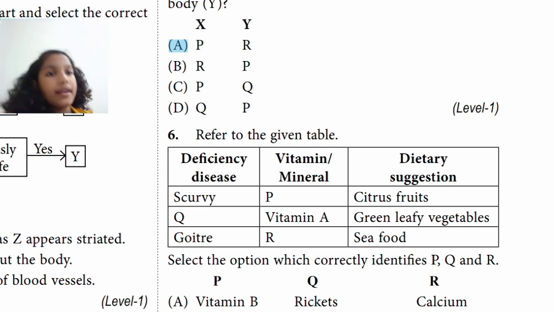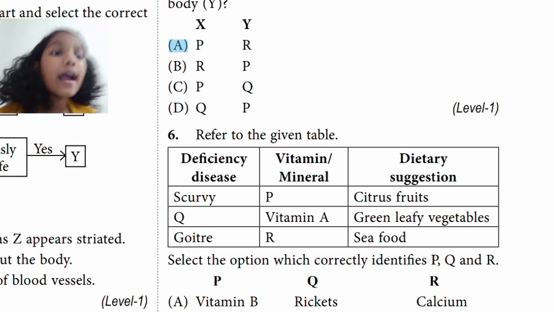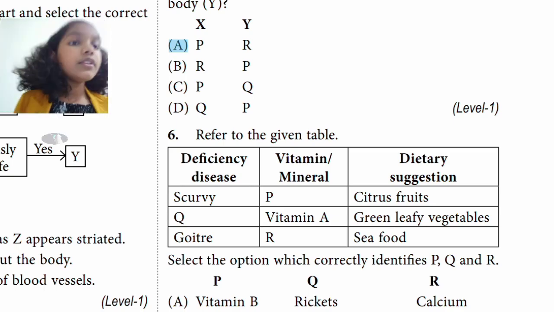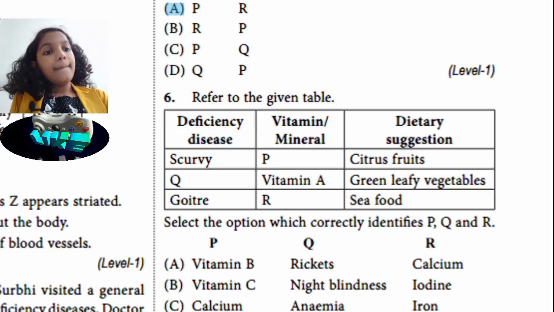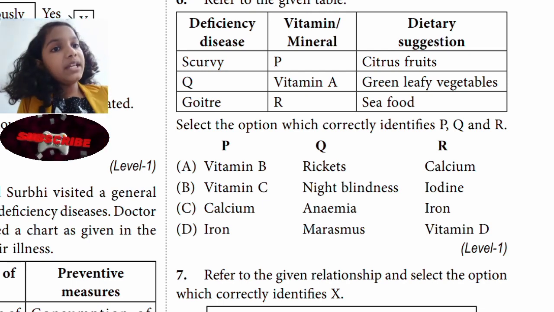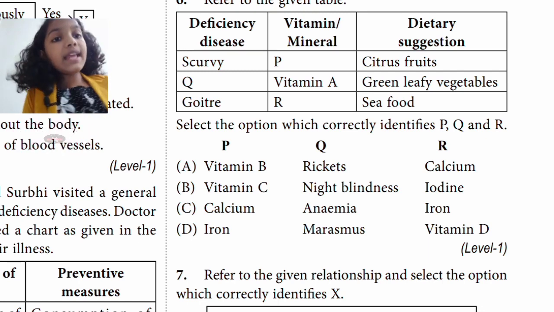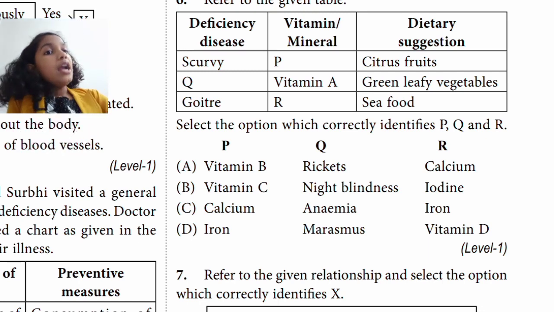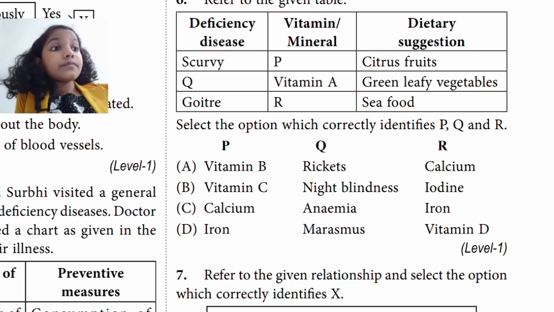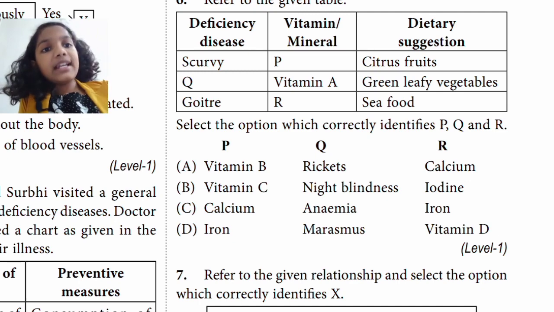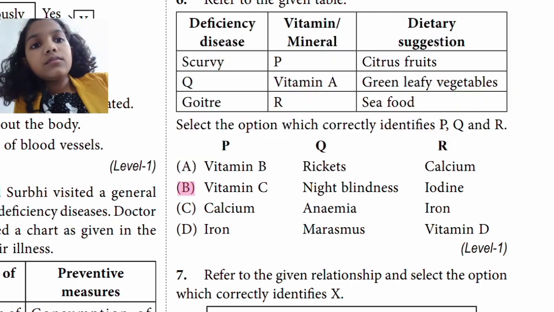Next one is R, goiter. The lacking vitamin or mineral is unknown, and they are saying to eat more seafood. So if you have goiter, if you don't have enough iodine, it must be the mineral iodine. Now if you see here, they are saying T is vitamin B, which is wrong. In B they are saying P is vitamin C, which is correct. Q is night blindness, which is again correct, and R is iodine, which is again correct. So B is the right answer.